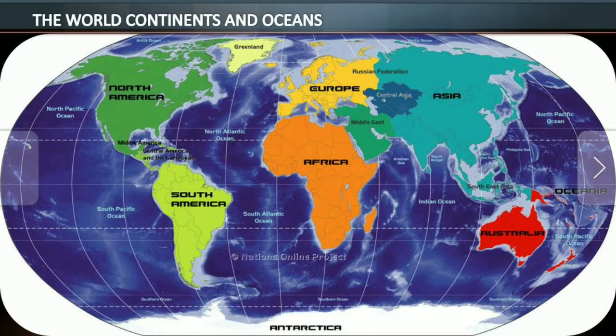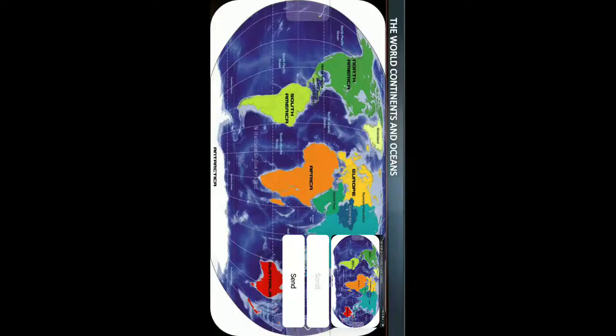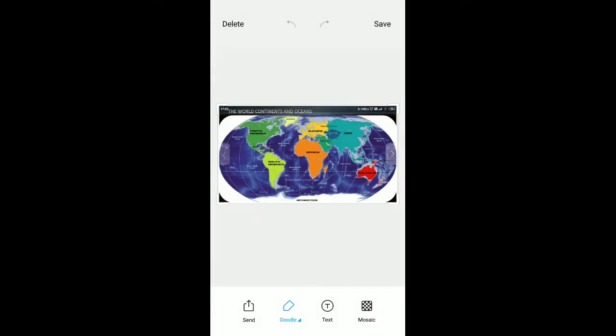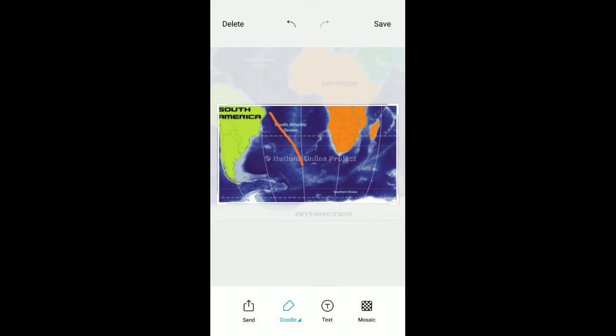And where is the Southern Ocean? The Southern Ocean is near Antarctica, meaning above Antarctica. Let me show you clearly.